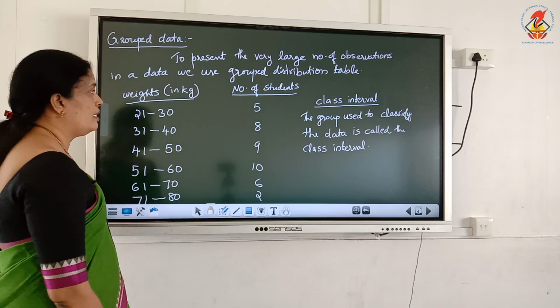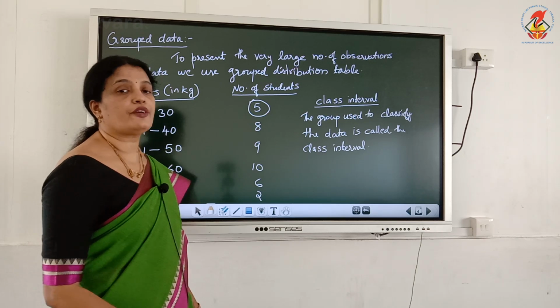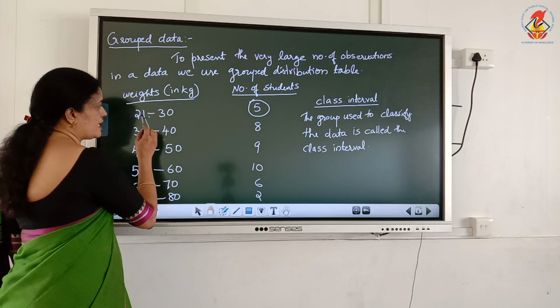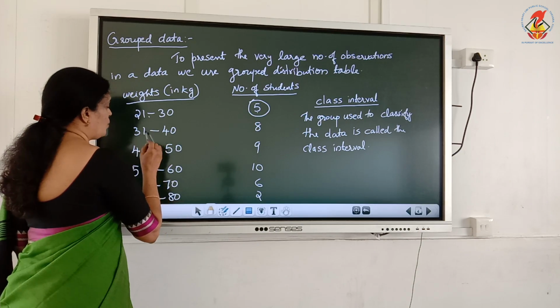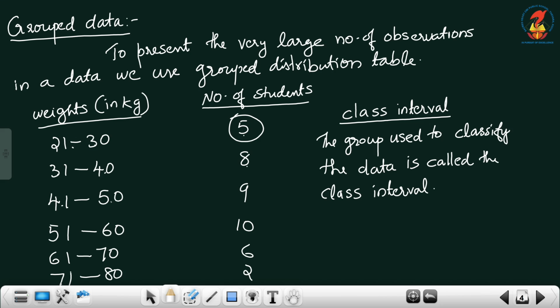Weights in kilograms, number of students: 21 to 30, 5 students. This 5 represents the number of students in the group 21 to 30. This 5 is called a frequency. What is the frequency of 31 to 40? 8 students. 41 to 50, 9 students, and so on.